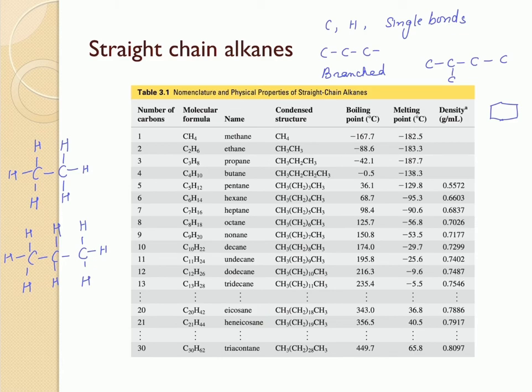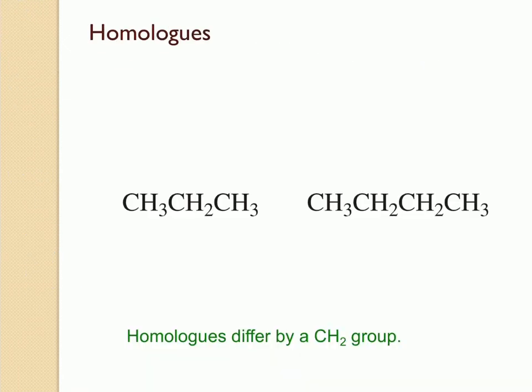In Greek, the term homo means the same, right? So in a homologous series, each member differs from the one that is before it in the series by one methylene group. Let's consider ethane. What is the difference between ethane and propane? You can see that there is one CH2 extra. And then between propane and butane, you can see that there is one more CH2 that is present in excess. So these are called the members of the homologous series. So the homologues differ by a CH2 group.